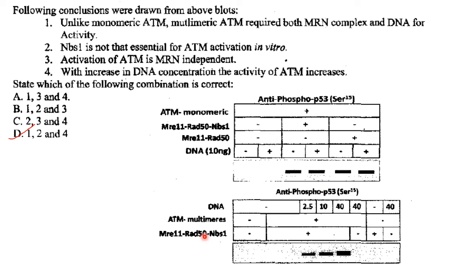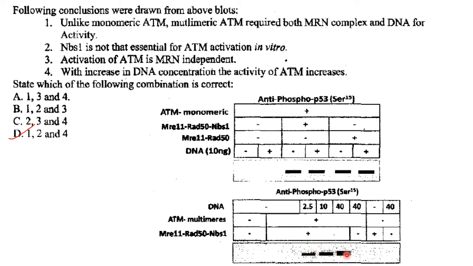Then next one, ATM multimeric case. So in the absence of both DNA and MRN complex, that is over here, DNA is absent, MRN complex is also absent, then no bands are observed. No bands were observed. That is over here, you don't get any bands. Now we will see in the presence of DNA and MRN complex, that is DNA, and this is the MRN complex. In the presence, band was observed.